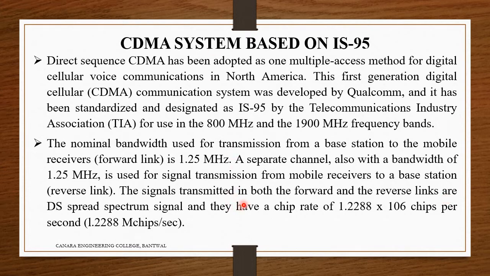The signals transmitted in both the forward and reverse links are direct sequence spread spectrum signals, and they have a chip rate of 1.2288 times 10 to the power of 6 chips per second. In short, we can say it is 1.2288 mega chips per second. It should be 10 to the power of 6, not 106.